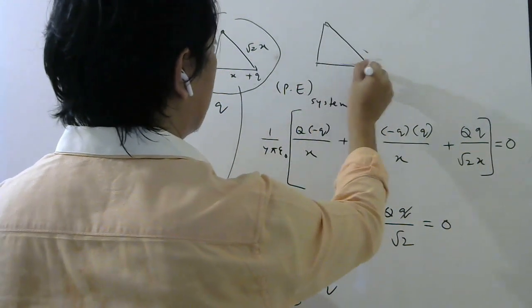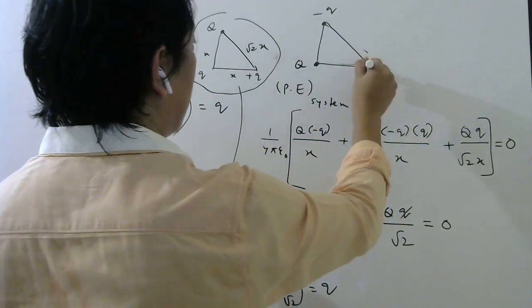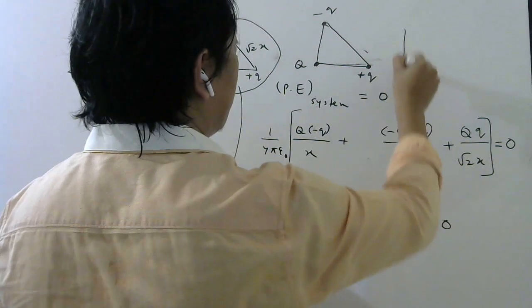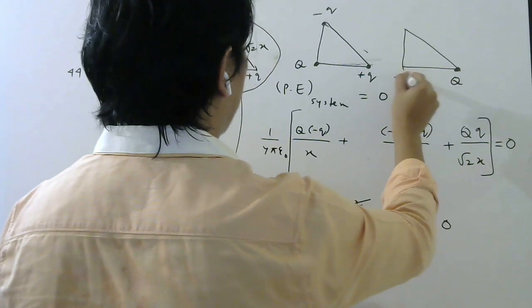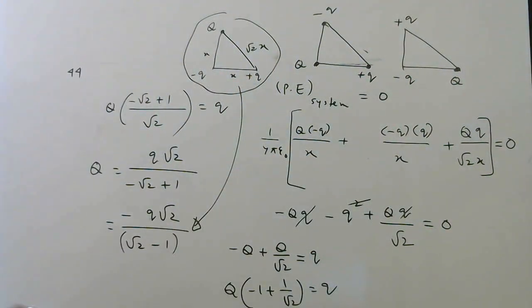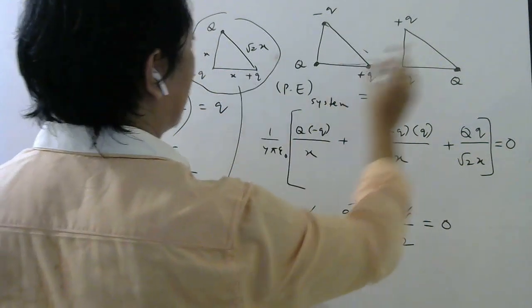Others means maybe here you have minus q, here you have capital Q, here you have plus q. So try for this also. Similarly, you can try capital Q here, minus q here, plus q here. So try all this. I think this and this are the same only, because this pair will be x, yeah, this will be same.